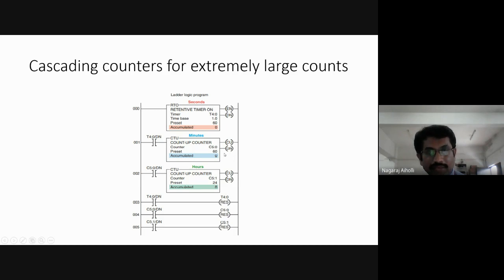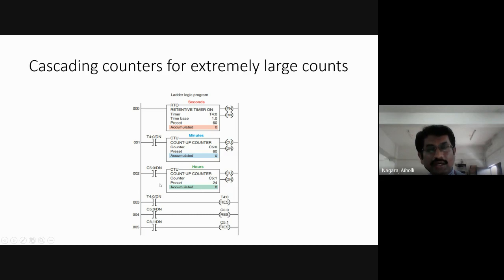This done bit, C5:0/done, will be 1. That is, C5:0/done will be true. This will be activated, because of which the third counter will be true, and then the accumulated value goes from 0 to 1. Okay, it is in terms of hours.